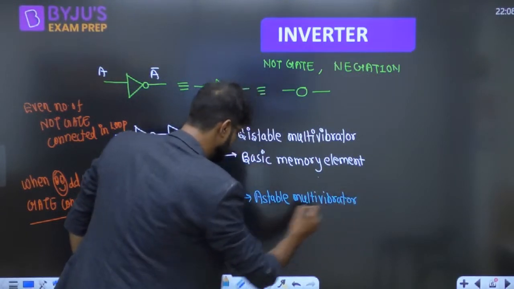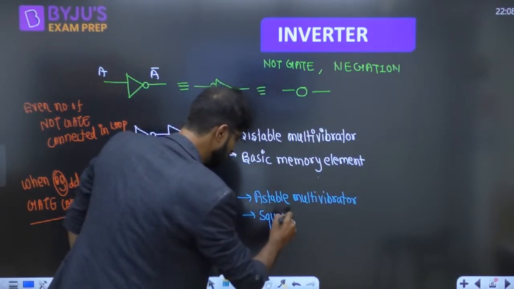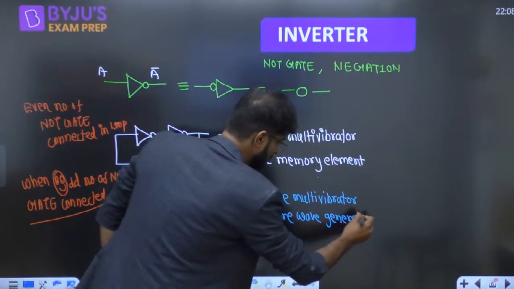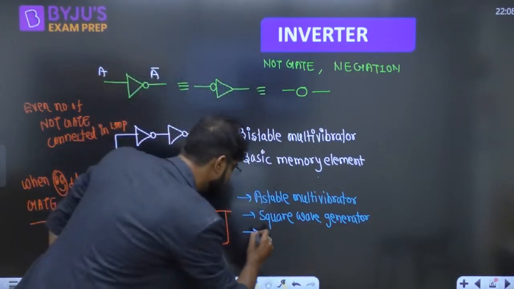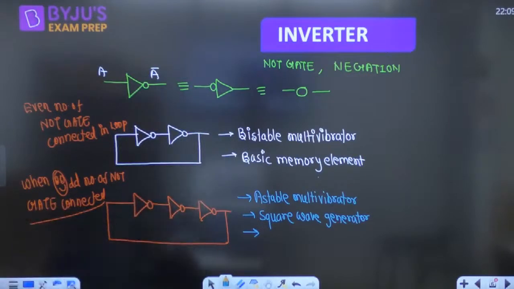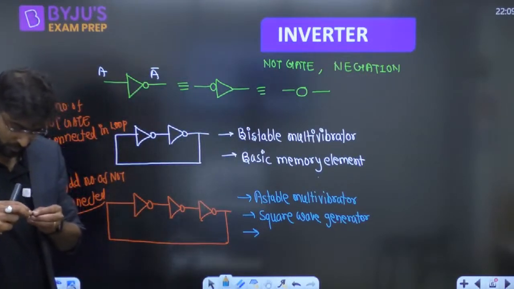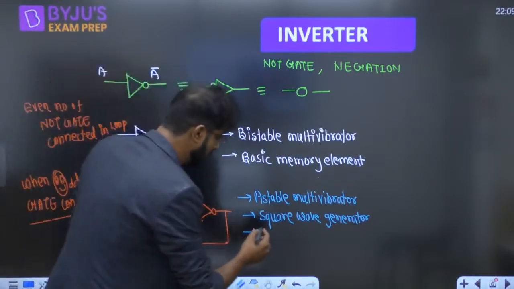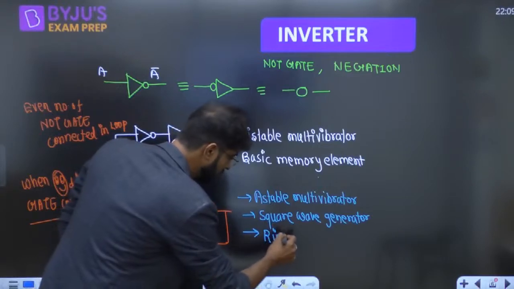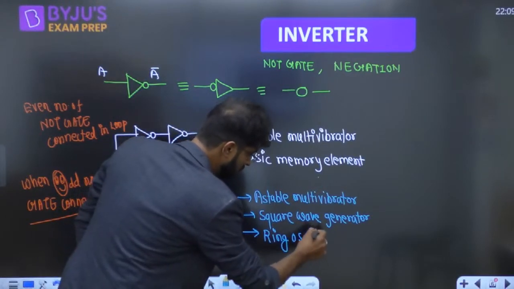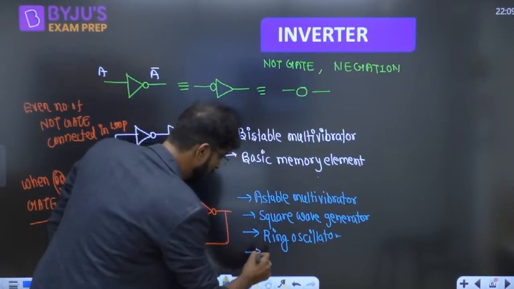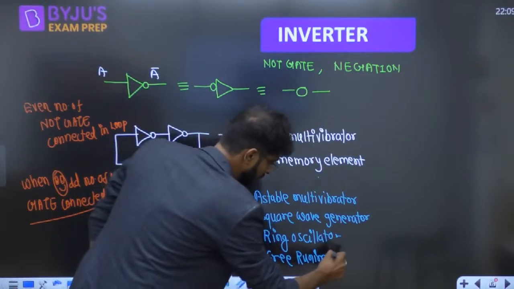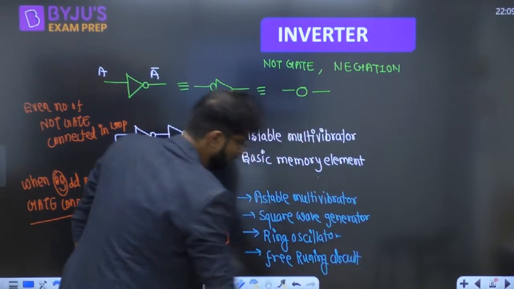square wave generator, clock generator. Just give me 1 minute, guys. Okay, square wave generator, after that ring oscillator, and free running circuit. We can say that free running circuit.